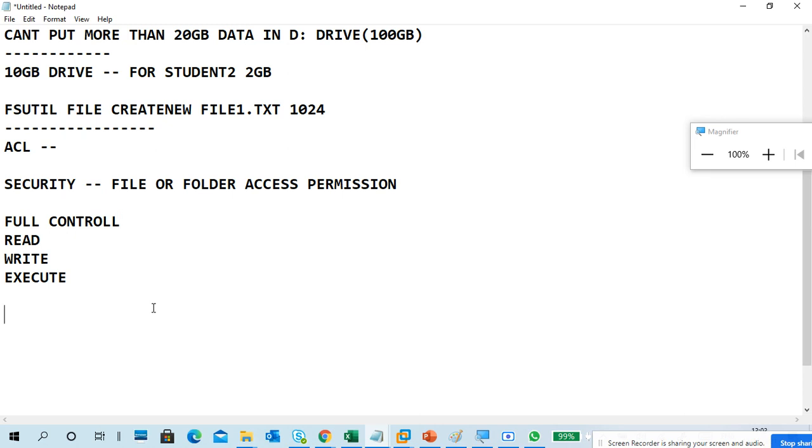Next one is allow or deny. Allow or deny permissions. It means either read allow or deny, either write allow or deny. Execute permissions are also there like that, but the main important ones I want to show you are these. Execute is also allowed by default.